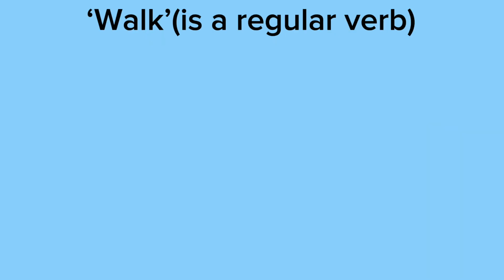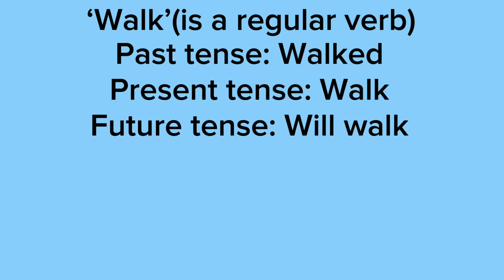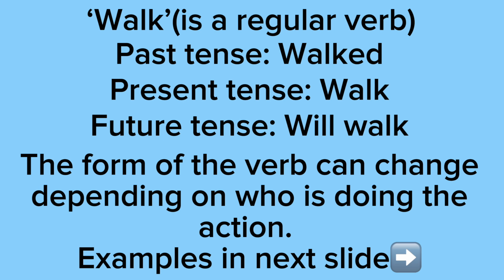So make sure that you remember that depending on who's doing the action, that dictates how the verb will look. Last but not least, we have walk, which is a regular verb. So walk in the past tense is walked. Walk in the present tense is walk, and walk in the future tense is will walk. Keep in mind that the form of the verb can change depending on who is doing the action, and there will be examples in the next slide.